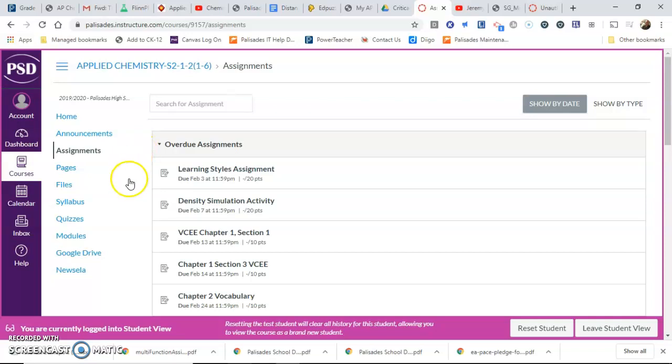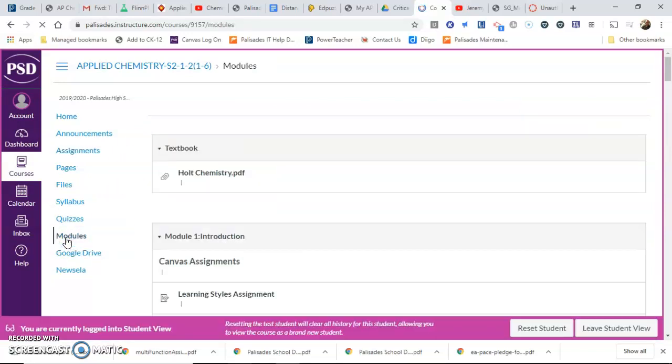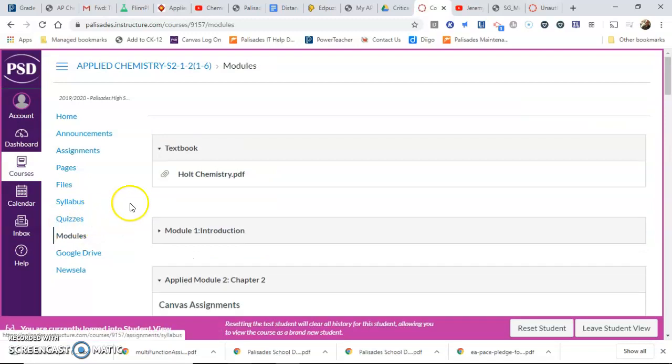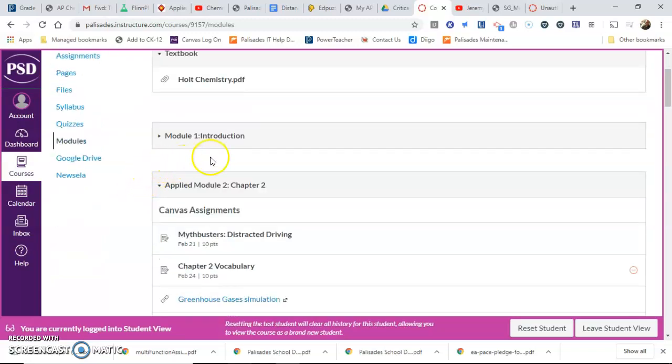You can also get to them in a different way under modules. Modules is the way that I organize them for myself, the way I want to organize them in my mind. Again, here's the textbook link if you want to click on the textbook. Module 1, we already did. We did that when we were face-to-face.